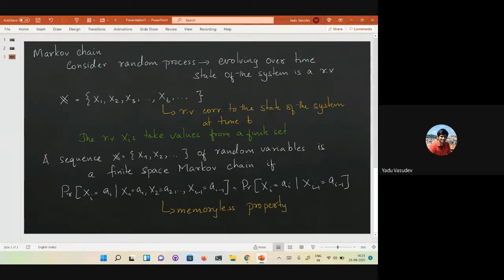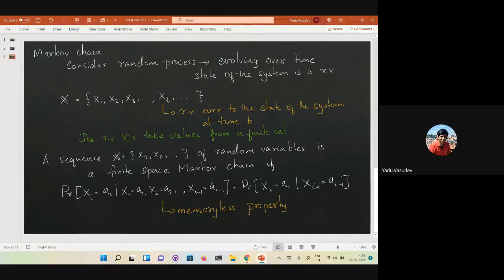So you have a random process, which you can think of as some algorithm that is running, and you want to know what is the state of the algorithm at every time step. Now this random process is a Markov chain if the evolution is such that if you're in a state right now, the probability of going to a particular state in the next step depends only on where you are currently. It does not depend on how you reached there. That is what this definition is saying, and that's why it's called the memoryless property.